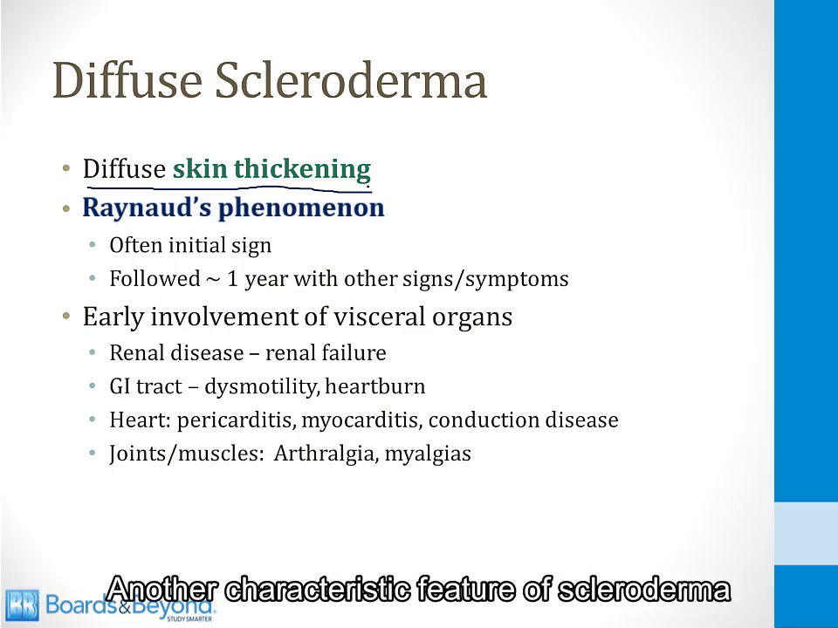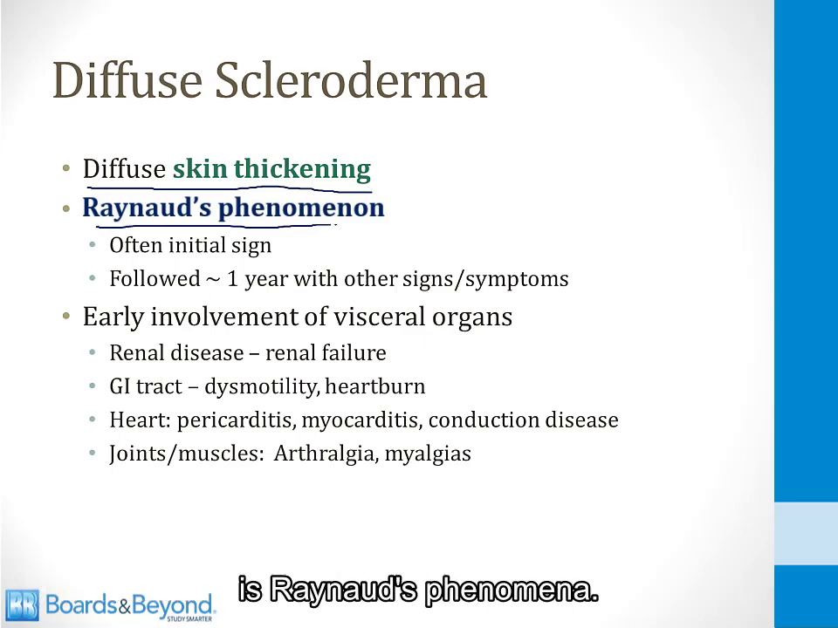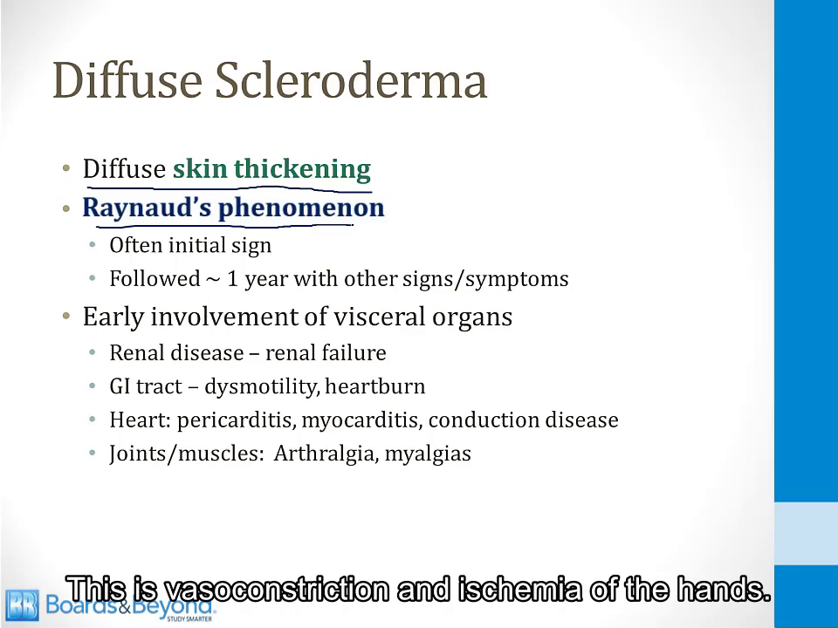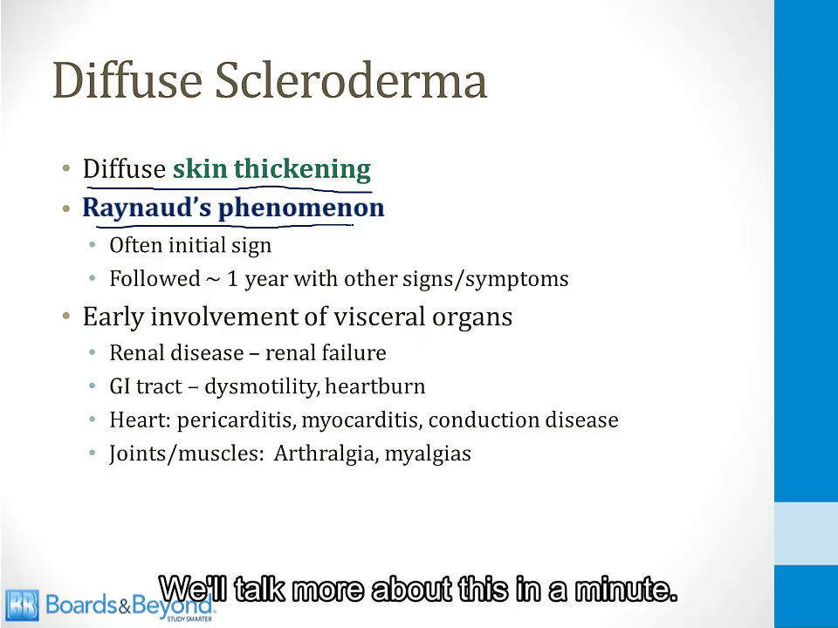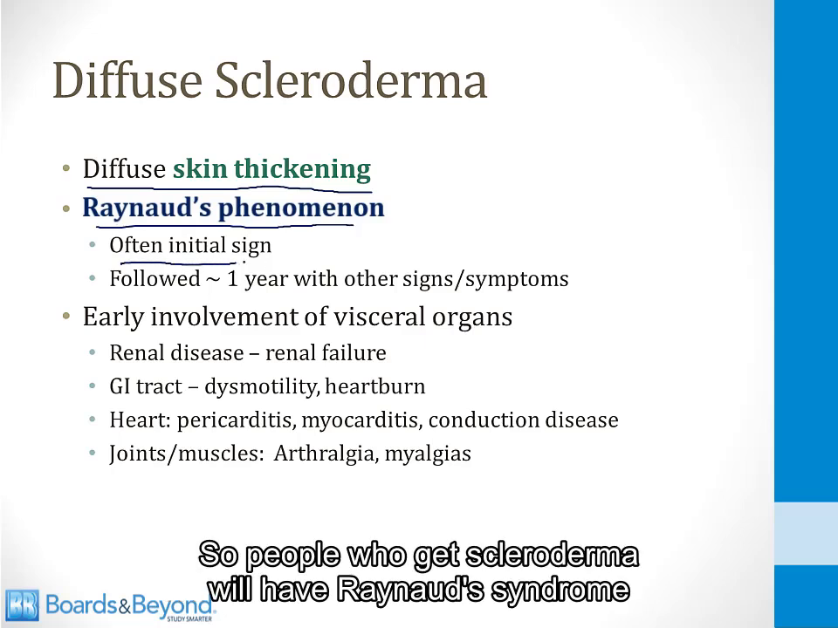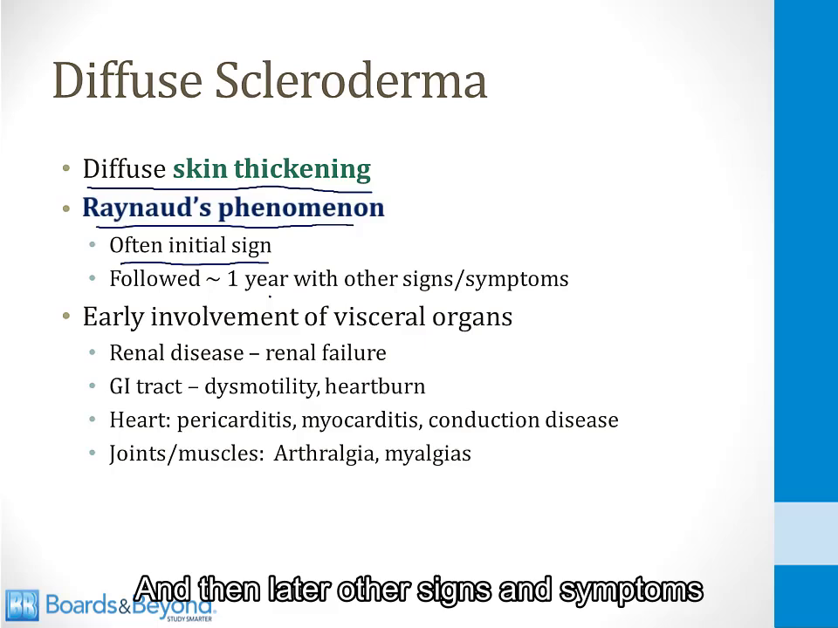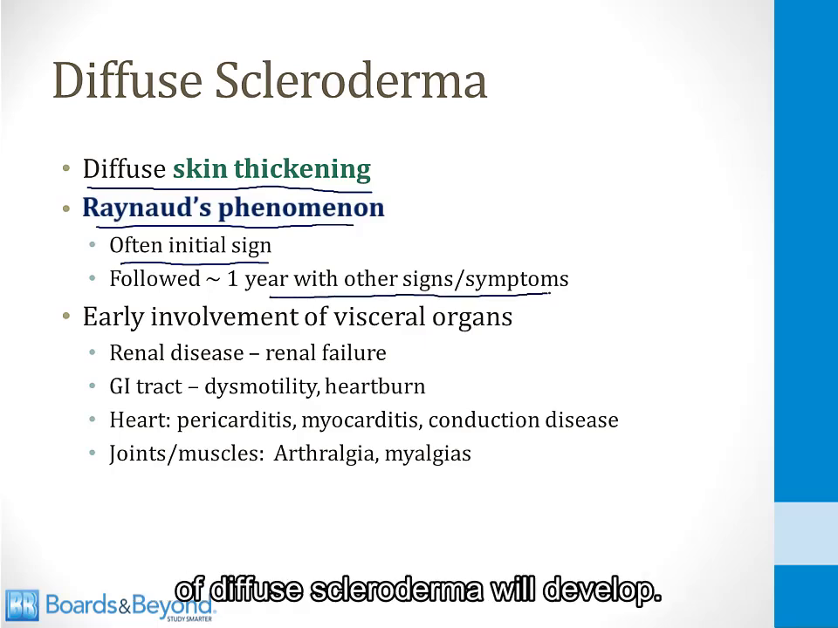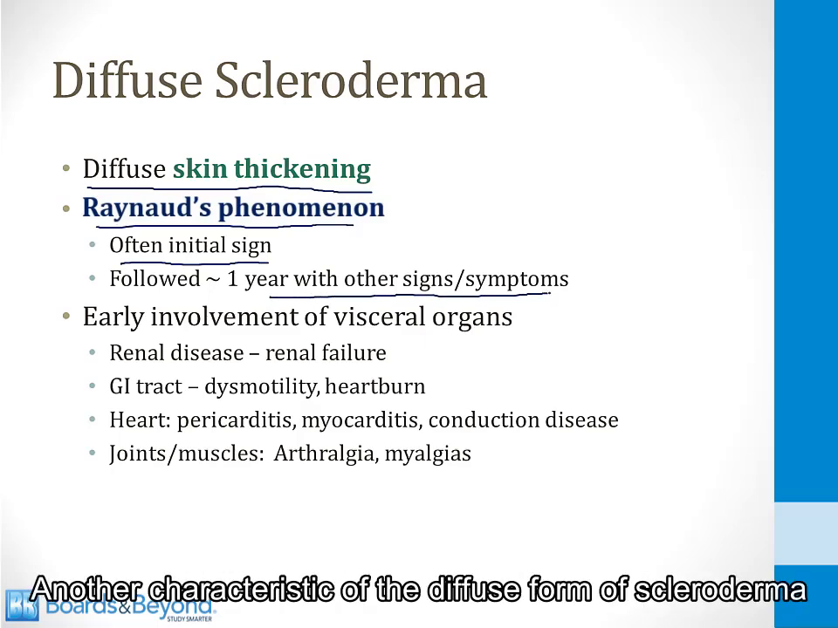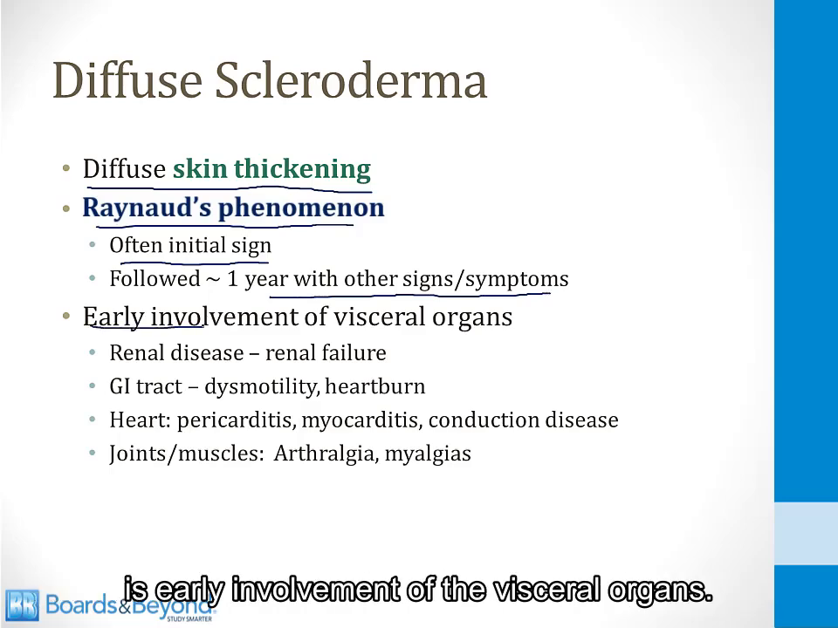Another characteristic feature of scleroderma is Raynaud's phenomenon. This is vasoconstriction and ischemia of the hands. We'll talk more about this in a minute. This is often the initial sign, so people who get scleroderma will have Raynaud's syndrome for a period of time by itself, and then later other signs and symptoms of diffuse scleroderma will develop. Another characteristic of the diffuse form of scleroderma is early involvement of the visceral organs.